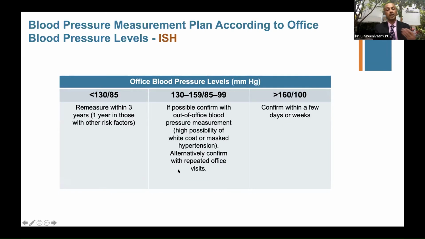So you confirm them, with repeated office visits or out-of-office BP, and then go about it. When it is less than 130/85, you reassure, and recheck within 3 years, and every 1 year if there are other risk factors. At 160/100 and beyond, it is very much confirmed.